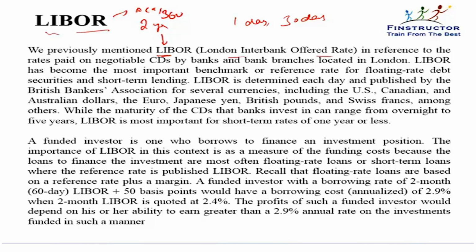For example, if the 45-day LIBOR is given to be 5%, then if you invested $5 million in a bank for 45 days, the interest that you will get will be calculated as the principal into rate into time, that is 5 into 0.05 into 45, that is the actual number of days that you kept your deposit, divided by 360.